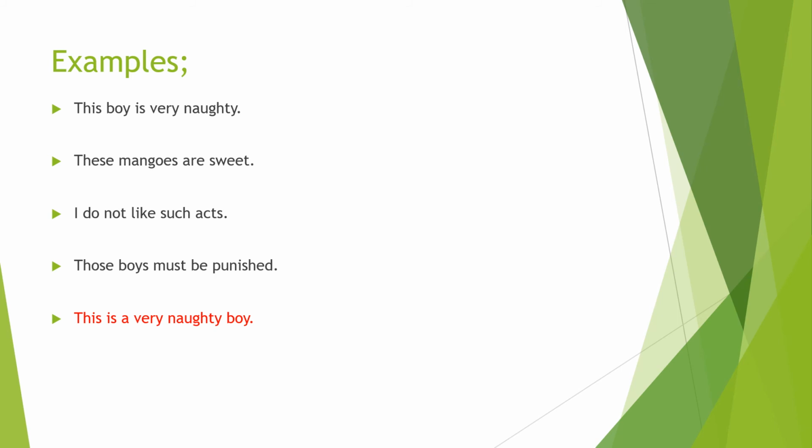But in the last sentence, see, this is a very naughty boy. Remember that these words have also been used as pronouns, but then the noun does not appear after them. This is a very naughty boy. In this sentence, this is a pronoun, not an adjective.